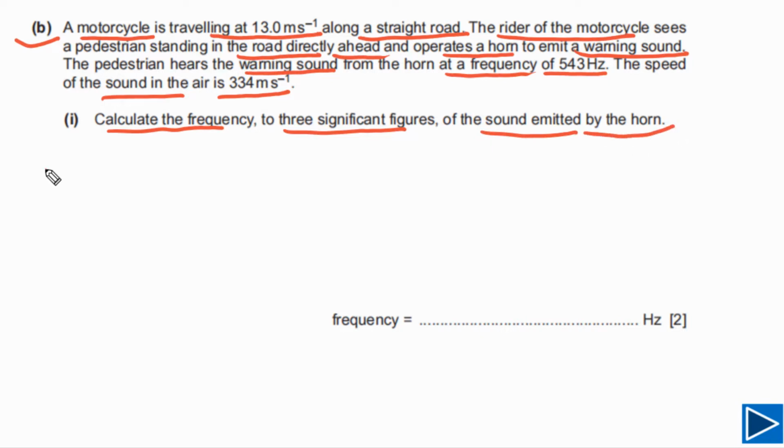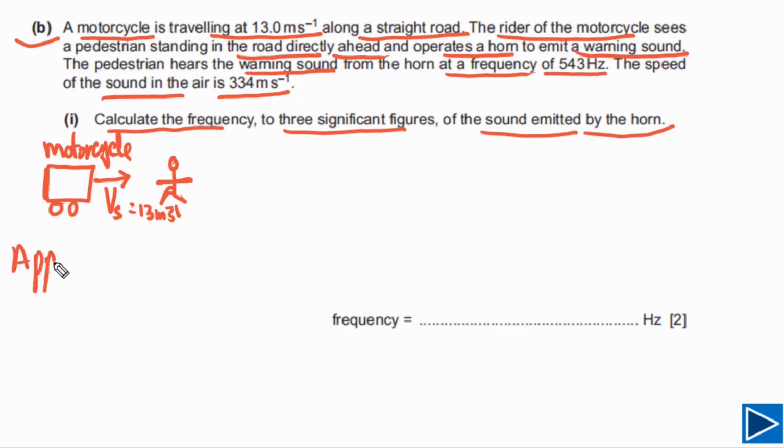This question is about the Doppler effect, and in this case the source is approaching. So we can simply label this as the motorcycle. In physics, if you don't want to draw something, you can simply label it. This is the motorcycle, and this motorcycle is approaching an observer, and this observer is at rest. The speed of the motorcycle, that is the speed of the source, is given as Vs, and Vs is equal to 13 meters per second.